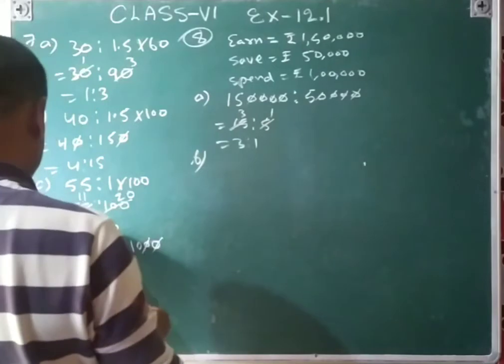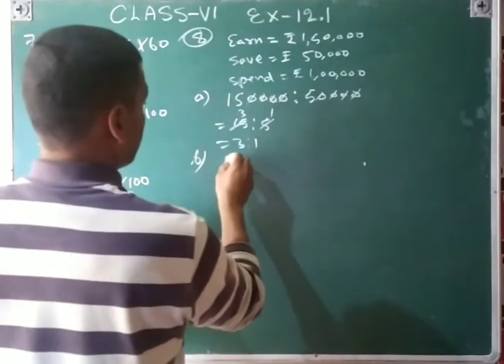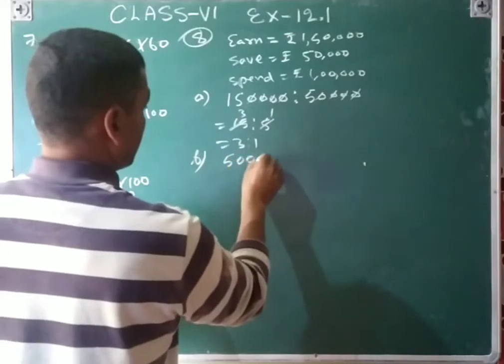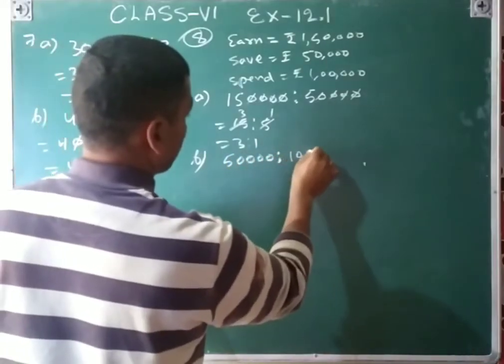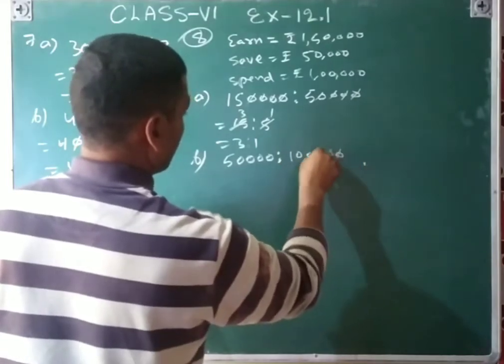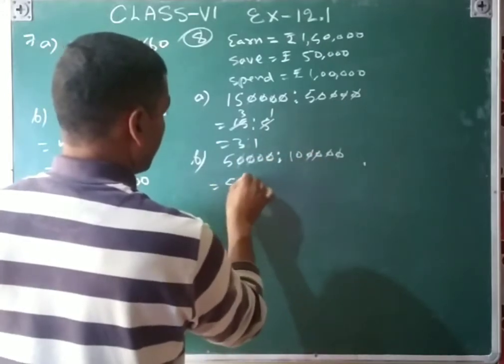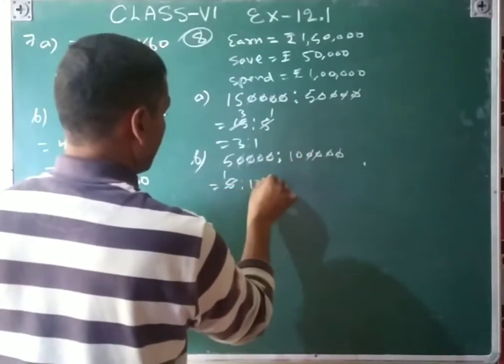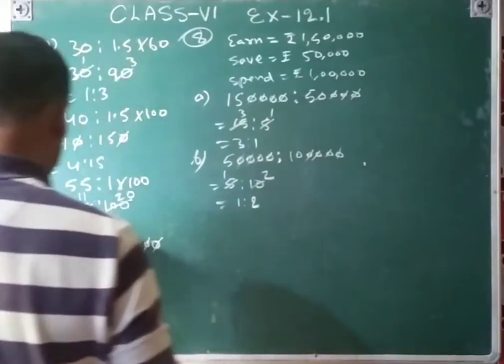B part, money that is saved to spend. Save means 50,000, and spend means 1 lakh, so that is 5:10. 5 ones are 5, 5 twos are 10, that is 1:2.